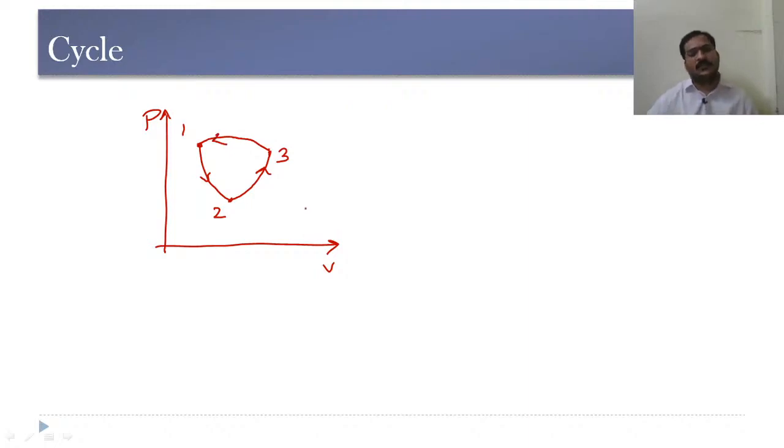In this particular case, if you observe, the starting and finishing points are the same. So a system is said to have undergone a cycle when the starting and ending points are the same. Even though there might be any number of processes, 2 or 3 or 4 or 5, the system should have the same initial and final points. Then only we can say it has undergone a cycle.